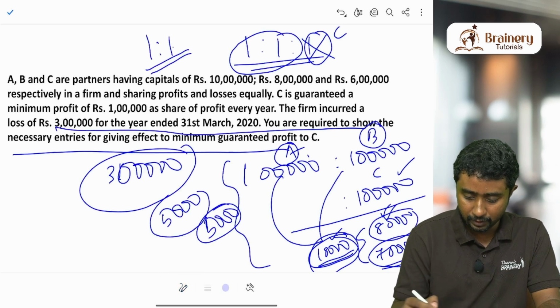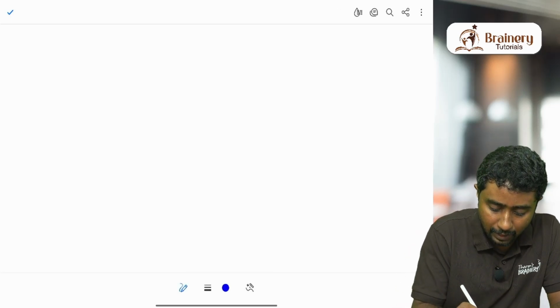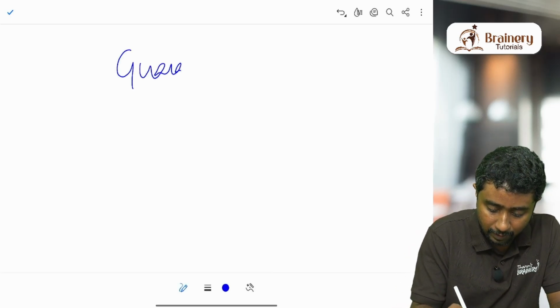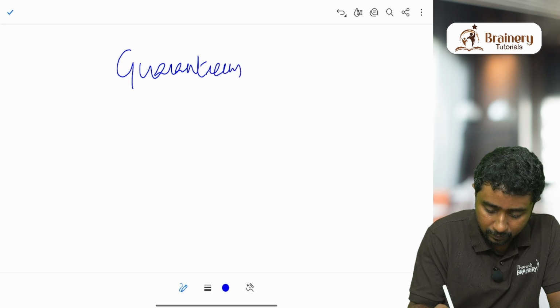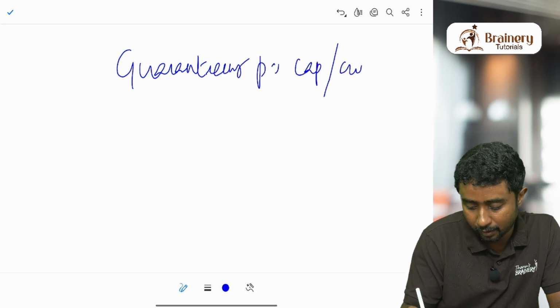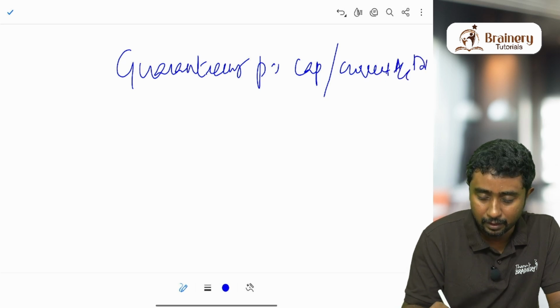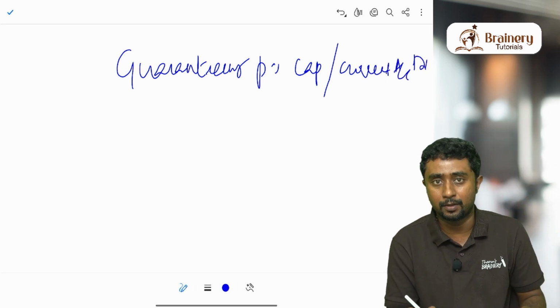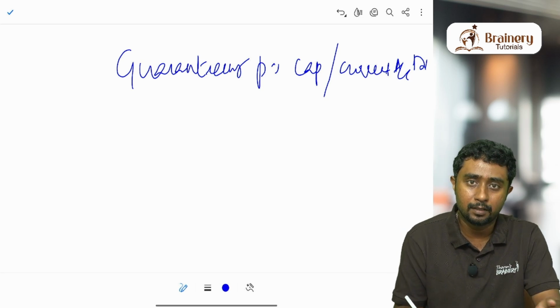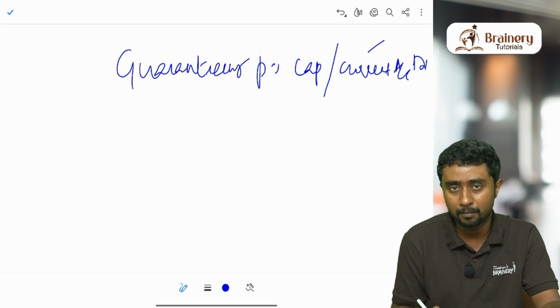I will show you the entry. The entry will be like this: guaranteeing partners capital account debit to guaranteed partners capital account. It can be current account also. You know when current account comes, right? We are already expert in that. There are two methods to maintain capital account, right? One is fixed capital method and second one is fluctuating capital method. So if you are following fixed capital method, current account can come in the entries.